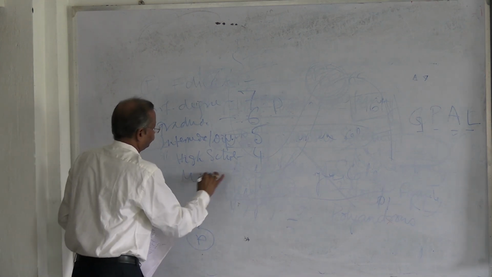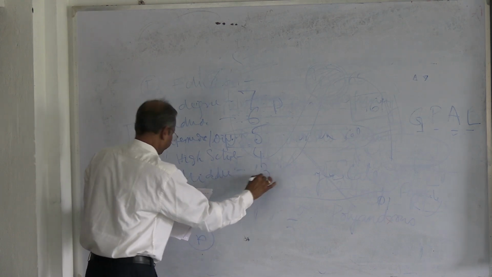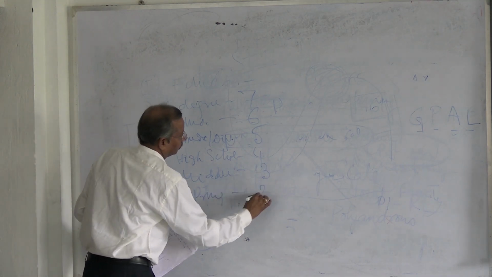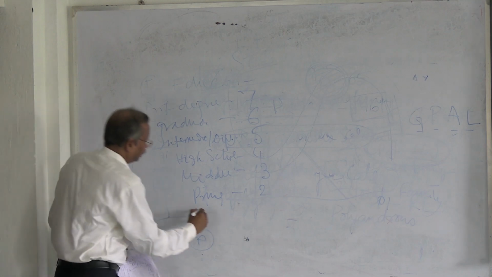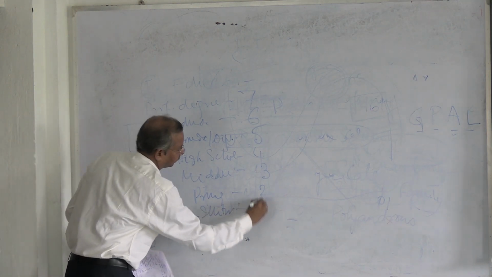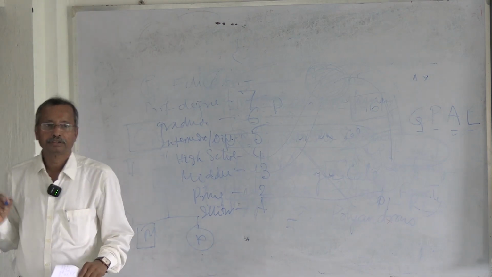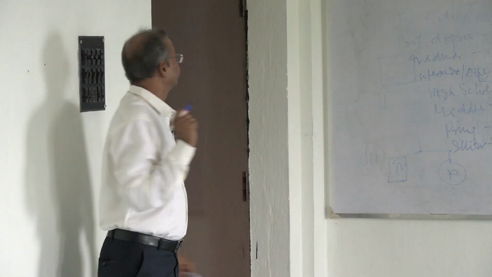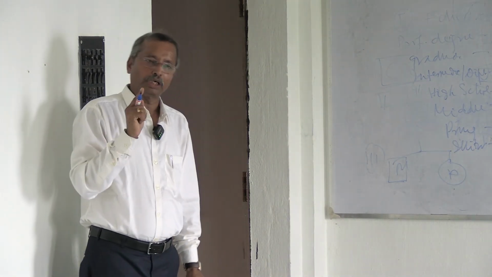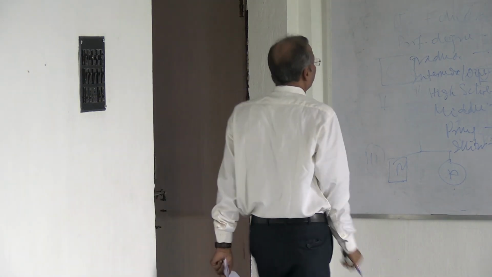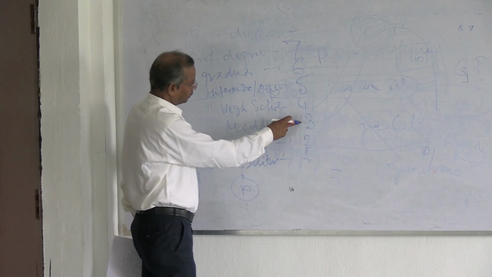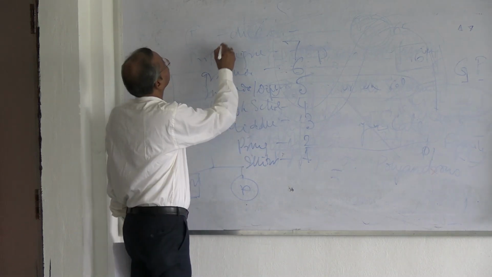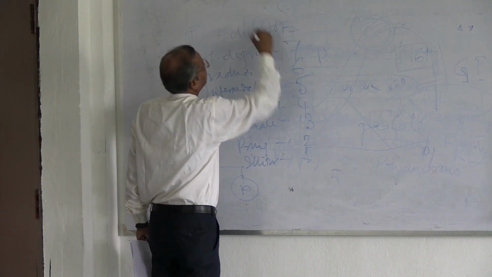Middle school 3, primary 2, and for illiterate 1. Can I repeat? For professional education 7 marks, graduate 6 marks, intermediate or diploma holders 5 marks, high school 4 marks, middle school 3 marks, primary 2 marks, illiterate 1 mark. So this is the education of the head of the family.